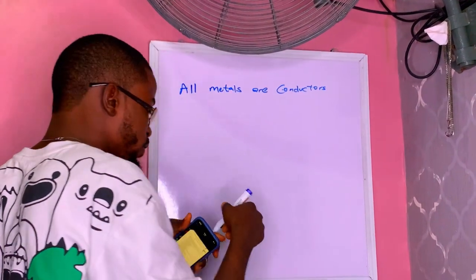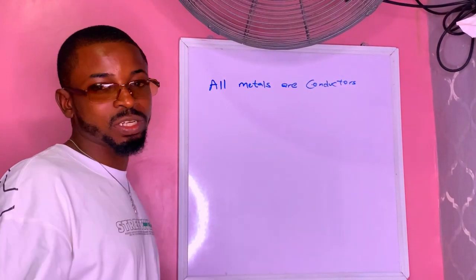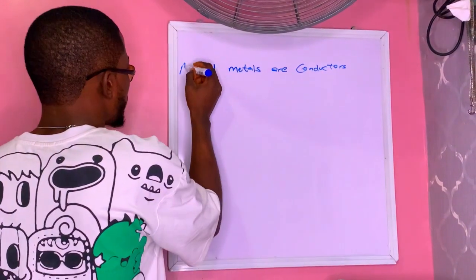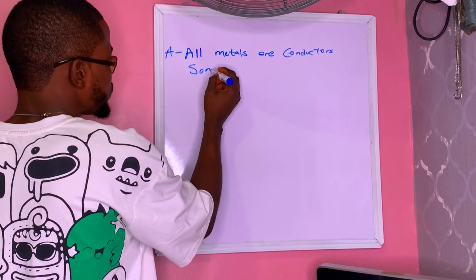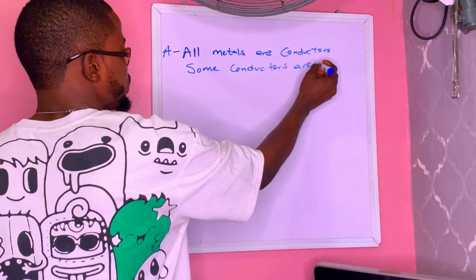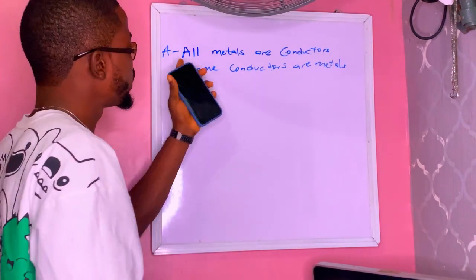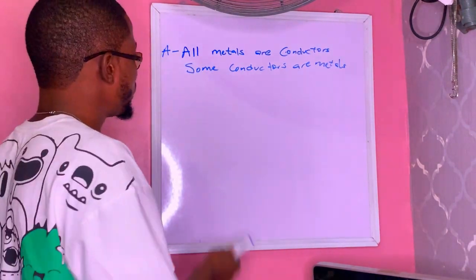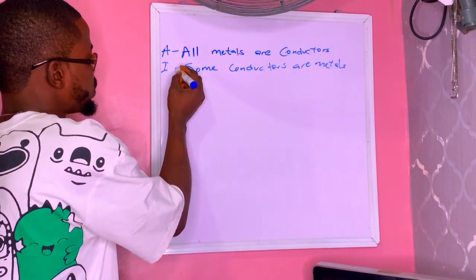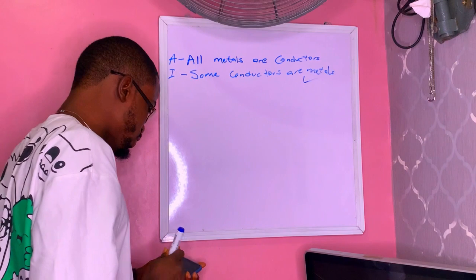So don't forget that the rule of conversion says that you interchange the subject term and the predicate term. For an A proposition, conversion is only valid by limitation. So all is going to become what? Some. So we are going to be having: Some conductors are metals. So if this question is 10 marks and they say convert the following: All metals are conductors, all you just have to do is to say some conductors are what? Metals. Then this becomes what? An I proposition. That's all.